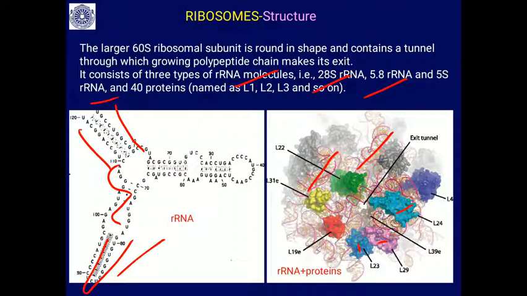This is the molecular organization of proteins and rRNA in the 60S ribosomal subunit. In the 40S subunit, the rRNA is associated with proteins and also forms a tunnel through which the synthesized polypeptides pass.